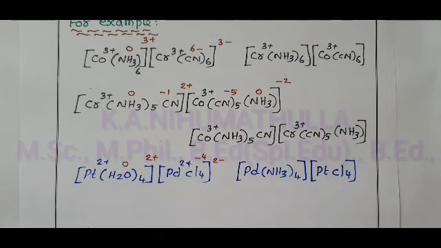Coordination isomer. Tetraaquaplatinum(II) tetrachloridopalladate(II), tetraamminepalladium(II) tetrachloridoplatinate(II). This is an example of coordination isomer. Compounds having same molecular formula, but the interchange of one or more ligands between the complex cation and anion is different.